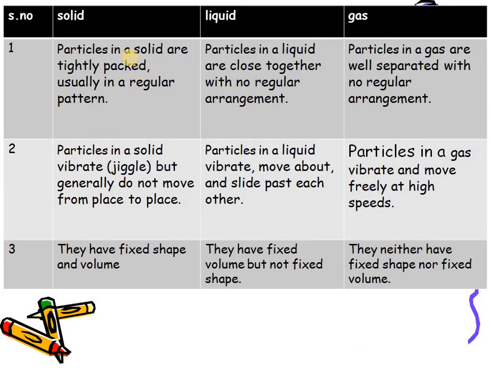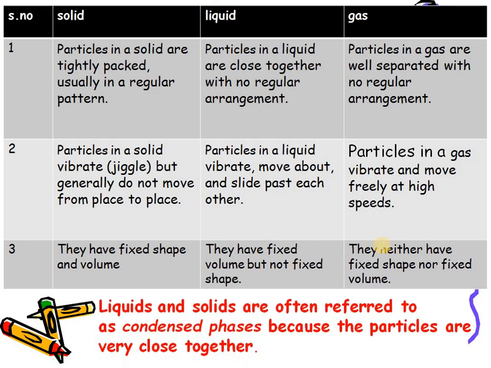This is the difference of solid, liquid and gases. Solids are tightly packed and have a regular pattern. Liquids are loosely packed and have no regular arrangement. Gases are well separated with no regular arrangement. Solids vibrate at their own position. Liquids vibrate but they also slightly move past each other. Gases vibrate and move at high speed. Solids have fixed volume and shape, liquids have fixed volume but not shape, and gases have neither volume nor shape fixed. Liquids and solids are also referred to as a condensed phase because their particles are very close to each other.